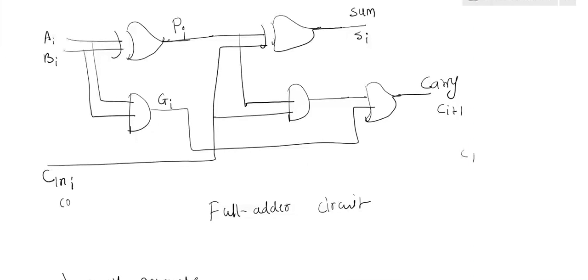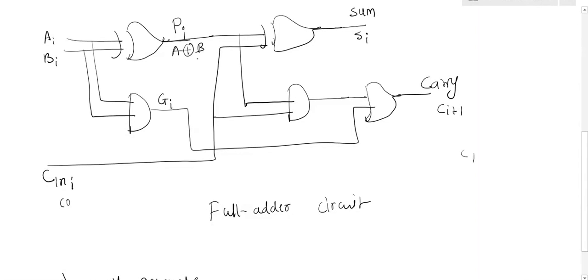To implement the carry look ahead adder circuit, I am using the same full adder circuit, and I have given the symbol names only. Clear? For that I am using two functions. Whatever output is generated by the first XOR gate, that is A XOR B. This is nothing but A XOR B.